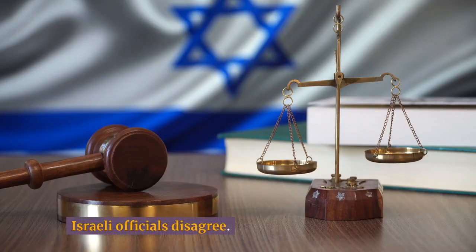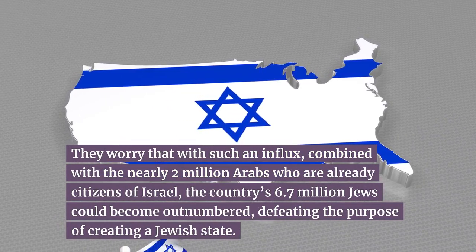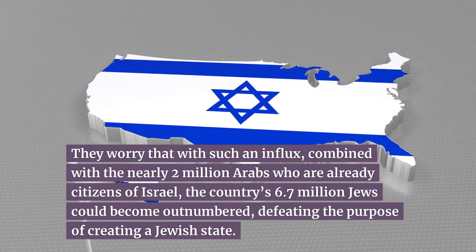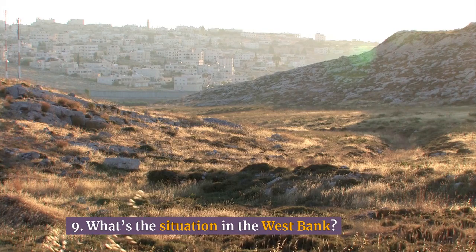Israeli officials disagree. They worry that with such an influx, combined with the nearly 2 million Arabs who are already citizens of Israel, the country's 6.7 million Jews could become outnumbered, defeating the purpose of creating a Jewish state. 9. What's the situation in the West Bank?